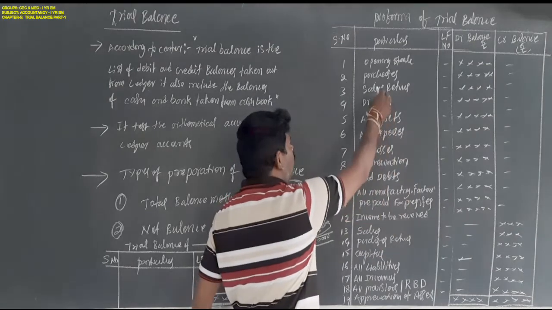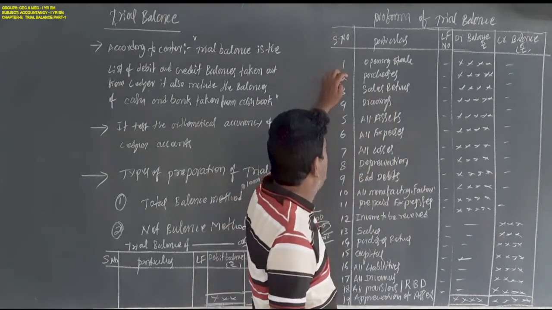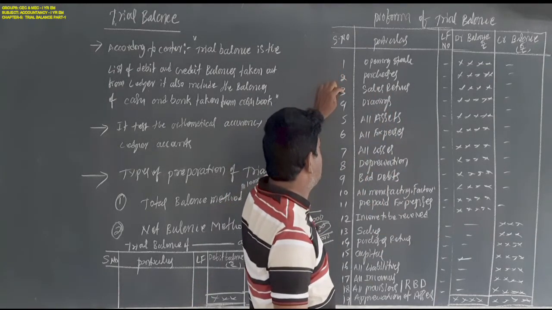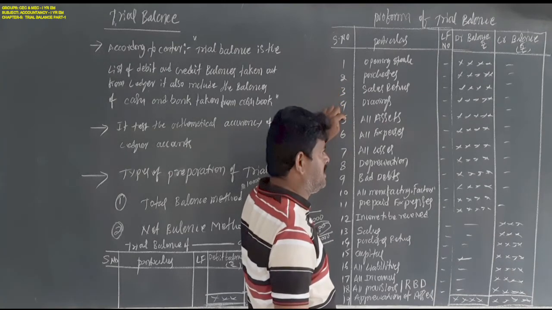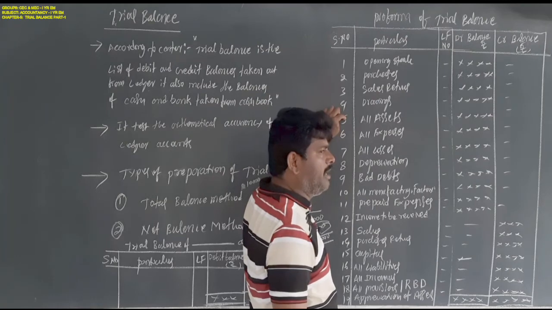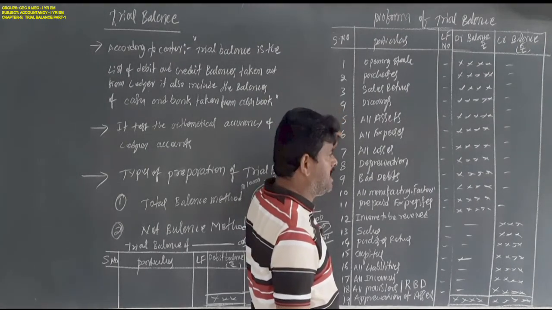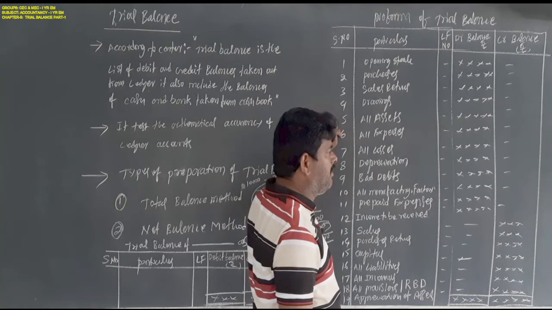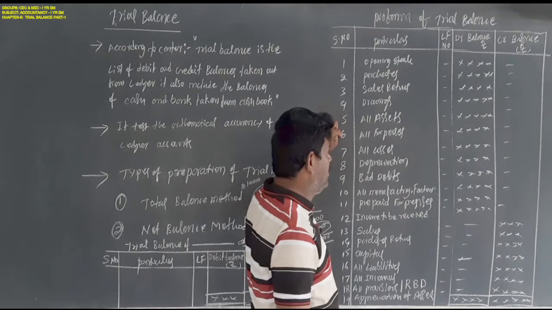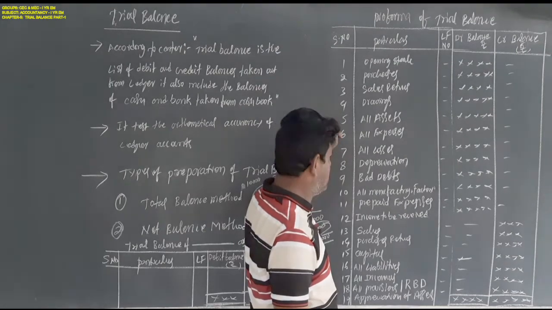Opening balance, opening stock always debit, purchases always debit, sales returns always debit, drawings debit, all assets, either current assets or fixed assets, are debit. All expenses, salaries, rent, commission, whatever they may be, must be on the debit side of the trial balance.